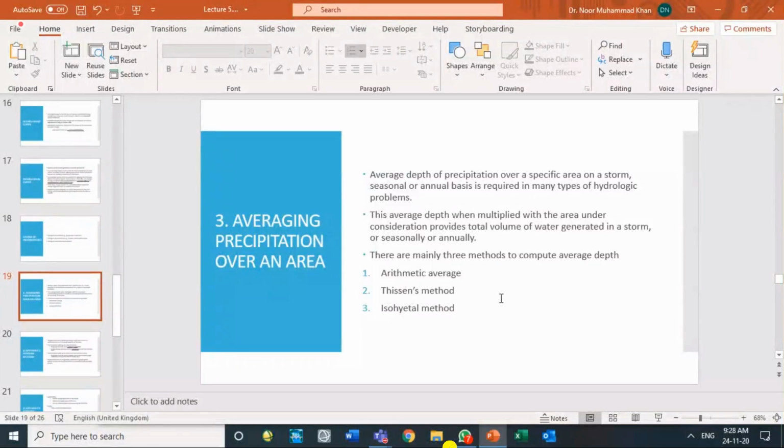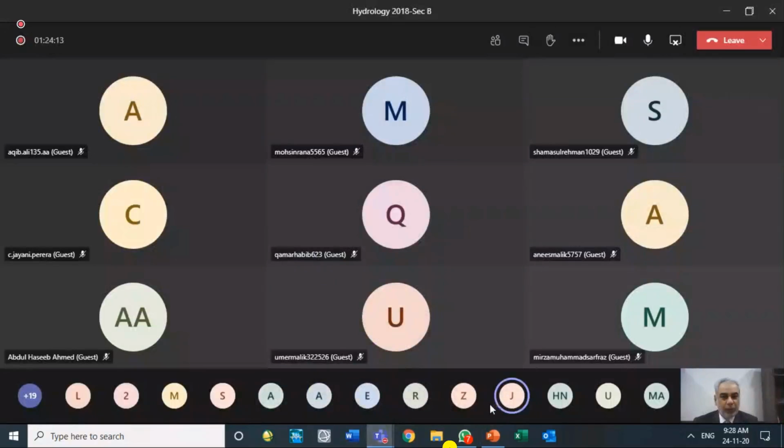What is the name for that area? Get up, wake up. Sir, catchment area. Yeah, that word I wanted. Sir, basin. Basin. So catchment area is the right word.